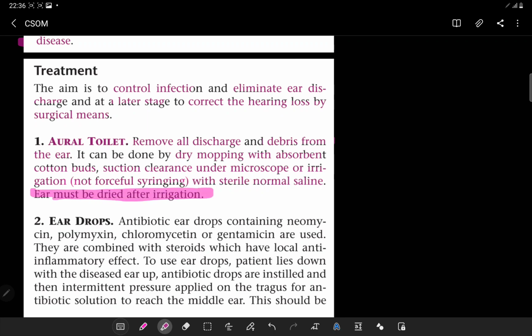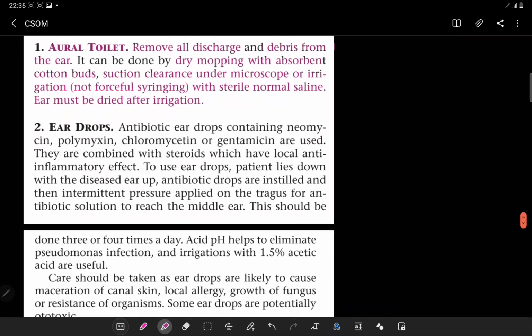The ear must be dried after the irrigation. First you have to dry the ear. After that you are going to provide the ear drops. Why? Because it's a chronic suppurative disease. Because it's an active one, you have to give antibiotics. Ear drops containing neomycin, polymyxin, chloromycetin, or gentamicin are used. They're combined with steroids, which have a local anti-inflammatory effect.